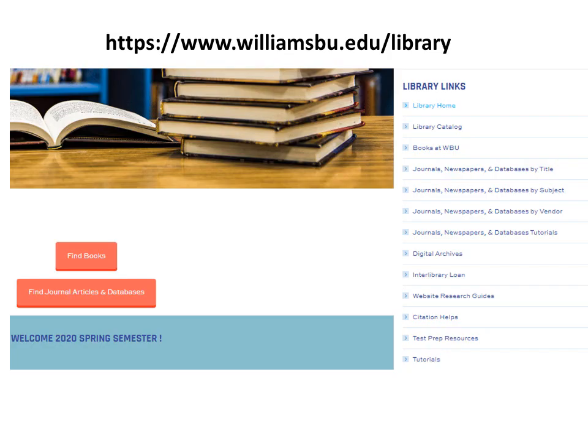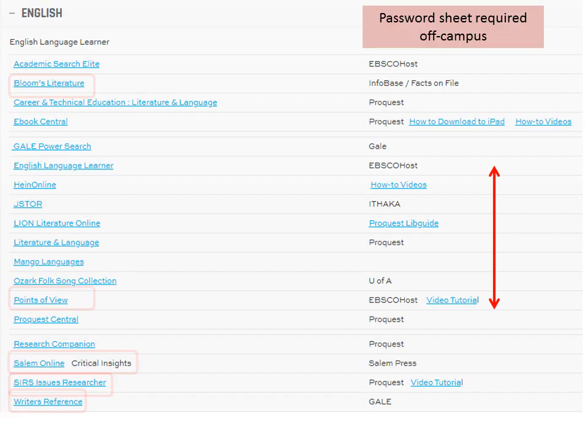To find a journal article, newspaper, or database, click the red bar. Then select the English tab. While any of the 72 library databases are beneficial, these subject databases are most closely related to the English program.